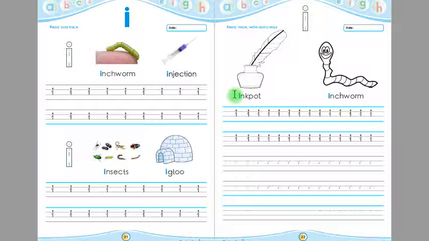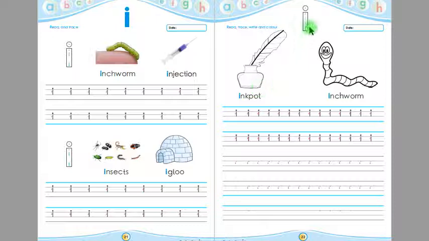Now say with me: A ink pot, A inchworm, A ink pot, A inchworm. This is A. Say again, children, this is A. Now you have to trace this A 5 times. You will put your pencil on the starting point and then you will follow the arrows.